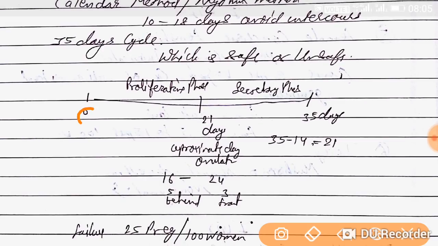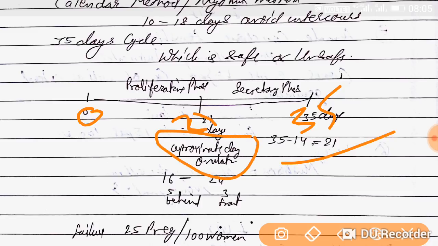See, this is day 0, this is the 21st day, and this is the 35th day. So 35 minus 14 is 21. If we do 35 minus 14, it is 21. So the 21st day is the approximate day of ovulation. Now 21 minus 5 behind is 16, and 21 plus 3 in front is 24. So days 16 to 24 are unsafe, and this is the high risk period of pregnancy.